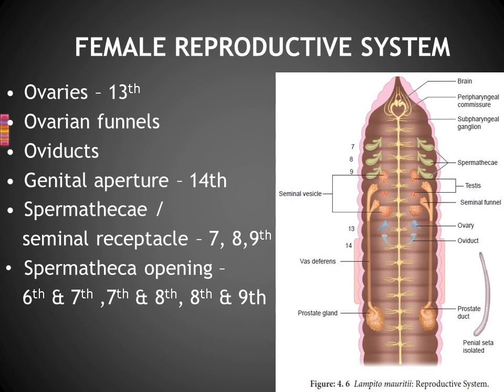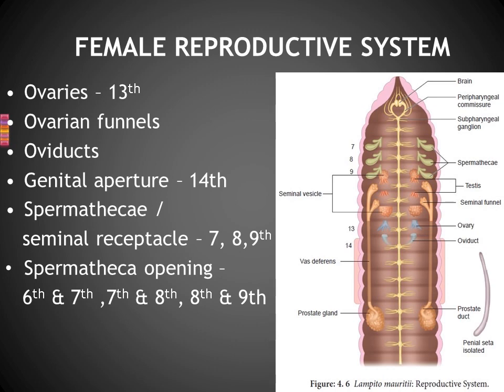That is known as the seminal receptacles, or spermatheca. But the openings are present between the segments, which means the spermatheca openings are present between the 6th and 7th, 7th and 8th, and 8th and 9th.